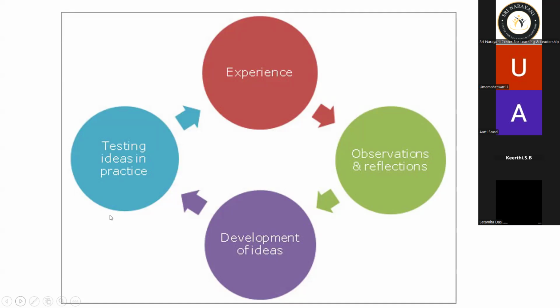Okay. Now, the next one is, you can see the slide. There are 4 points over there: the experience, observations and reflections, development of ideas, and testing ideas in practice. All these things are interrelated to each other.